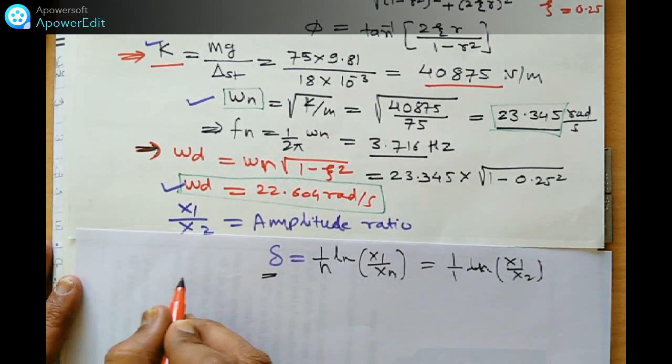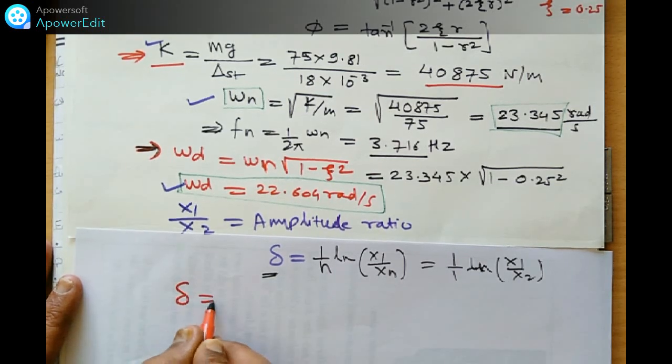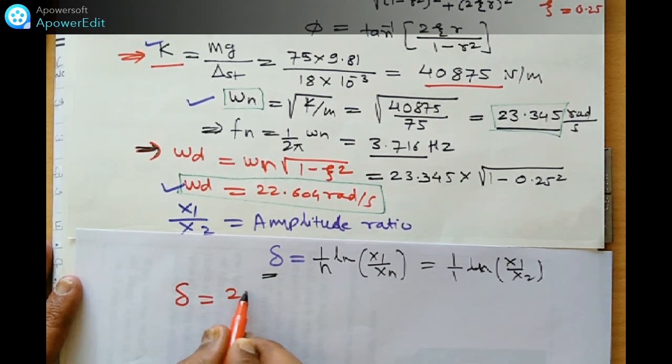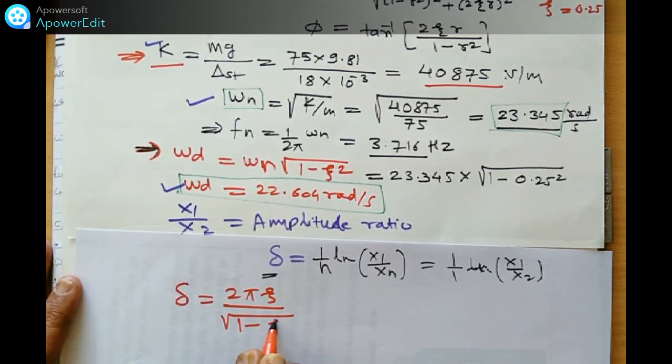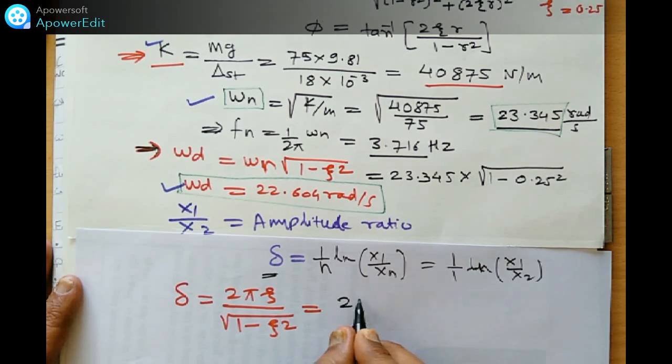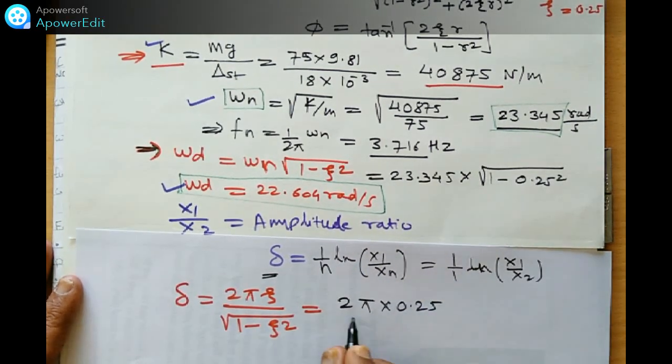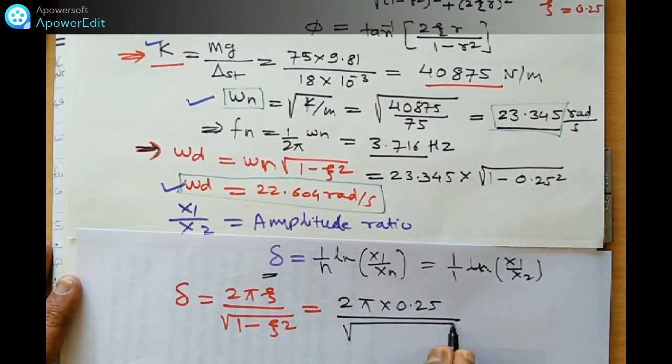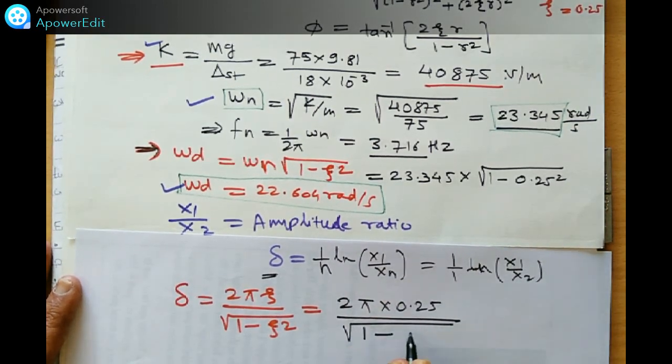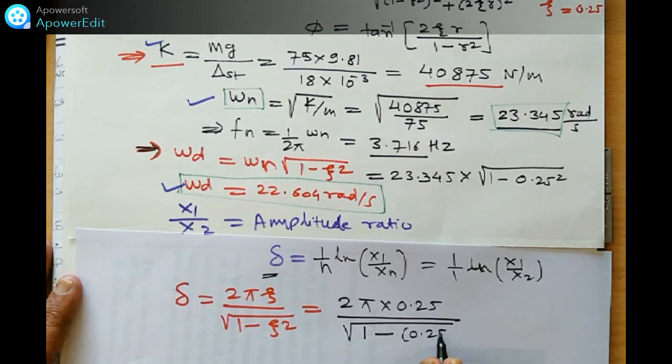Delta we can find out by using the formula. Delta is equal to 2 pi zeta upon under root of 1 minus zeta square, which is 2 into pi into the zeta value we know, 0.25, upon square root of 1 minus 0.25 square.